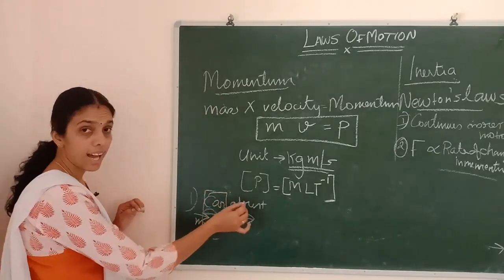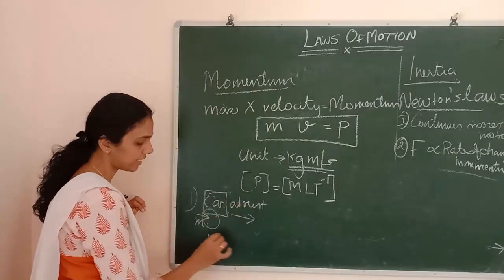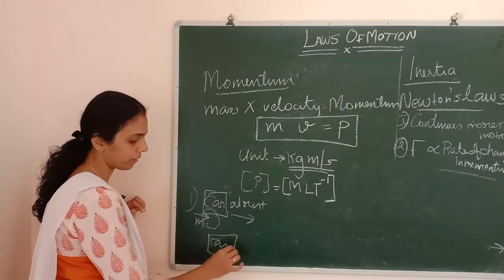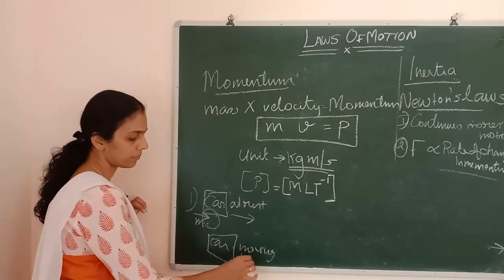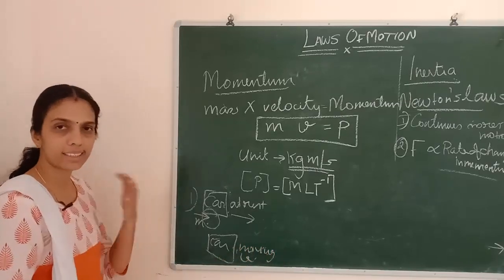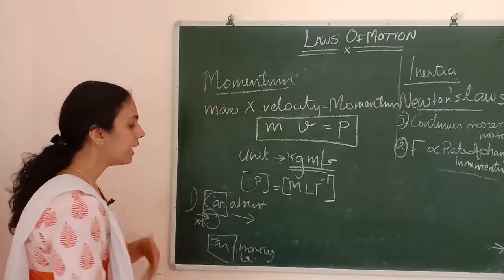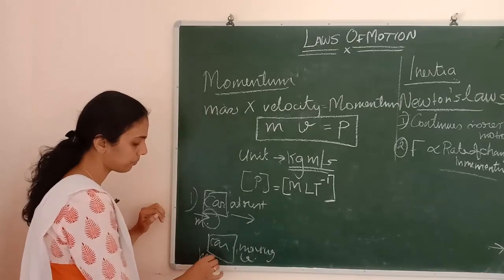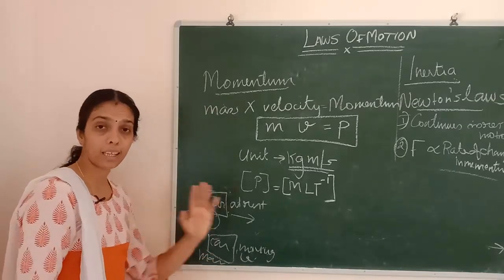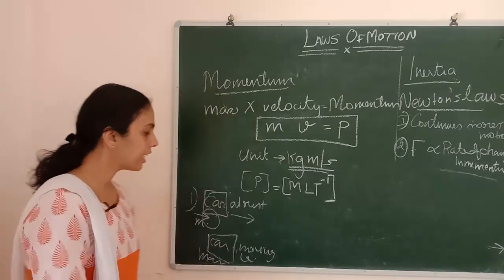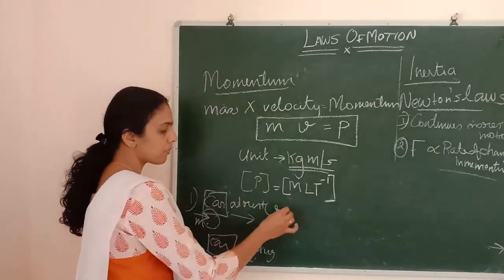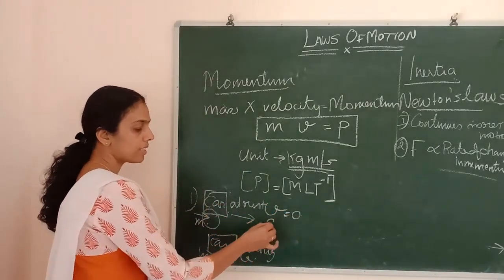So the car is at rest, okay. Then the car is moving with a particular velocity or acceleration, and it is hitting the man who is walking at the same speed. What is the difference between these two? See, if the car is at rest, velocity is 0, isn't it?